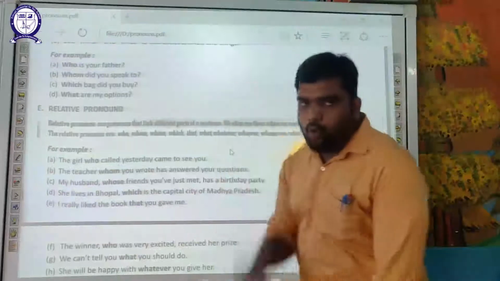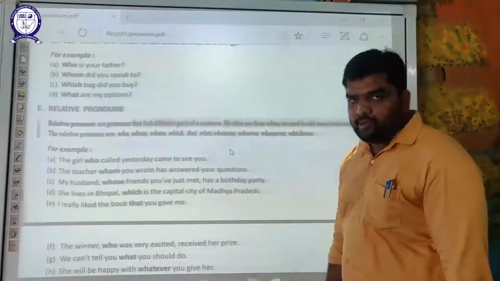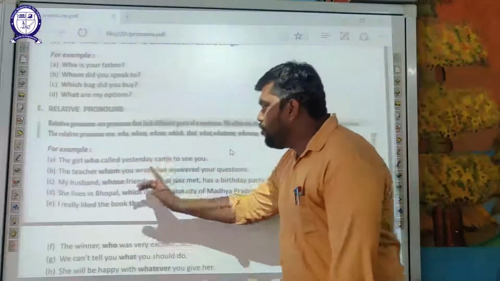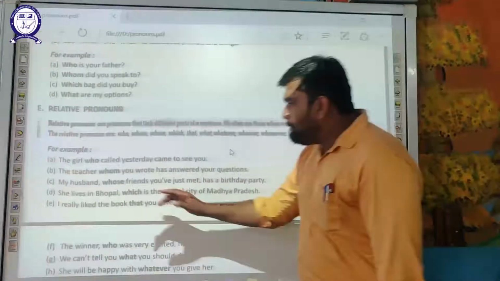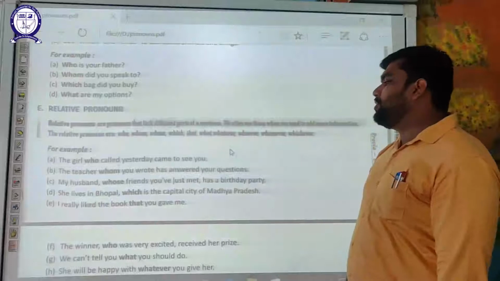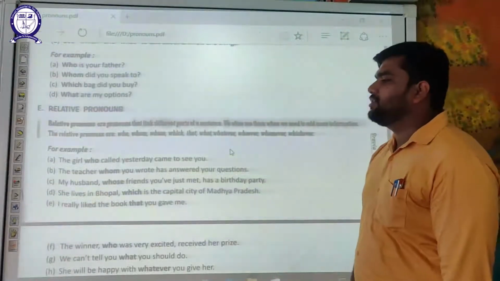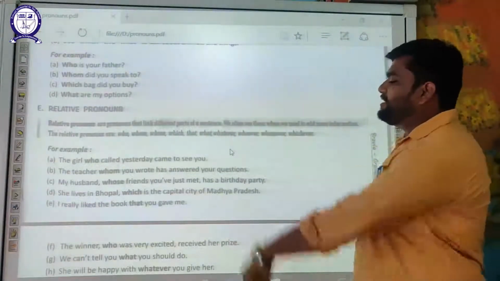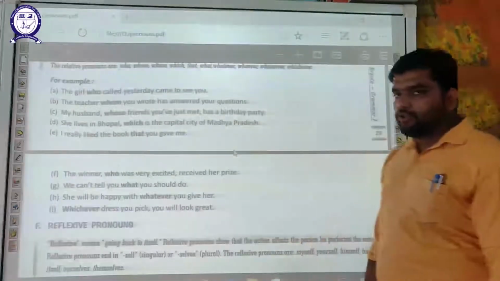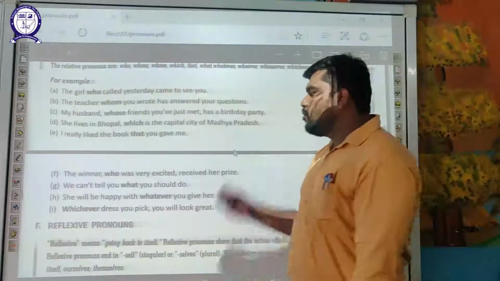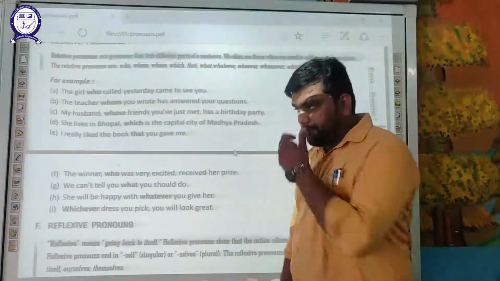The girl who called yesterday came to see you. The teacher whom you wrote has answered your questions. My husband, whose friends you have just met, has a birthday party. She lives in Bhopal, which is the capital city of Madhya Pradesh. I really like the book that you gave me. The winner, who was very excited, received her prize.